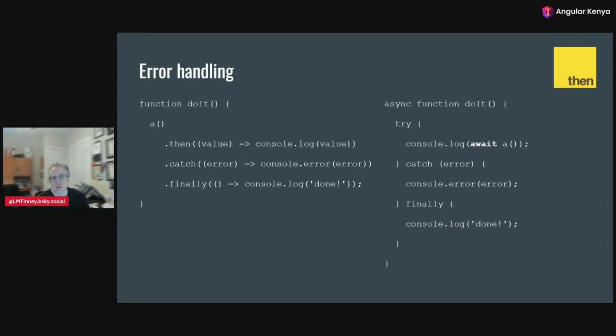We also get error handling with promises. So, what if something goes wrong when we make our call to A? Well, then we can catch that error. So, it'll go into then if A processes correctly. But if it fails, if there's some sort of exception that gets thrown, it'll instead go into the error path. And we have a finally, either way, whether it's the then for a success or a catch for a fail, it will drop into the finally, and that will be a good spot to do any cleanup we need.